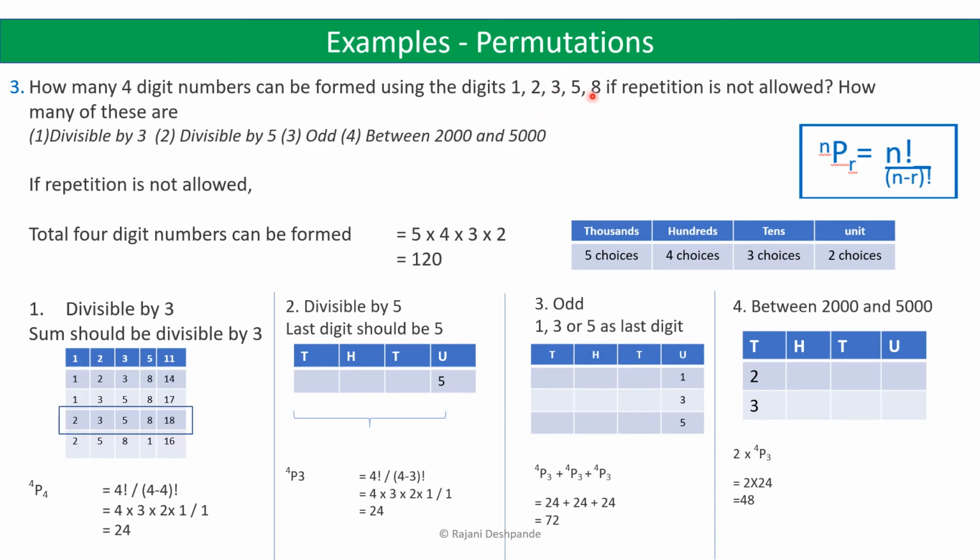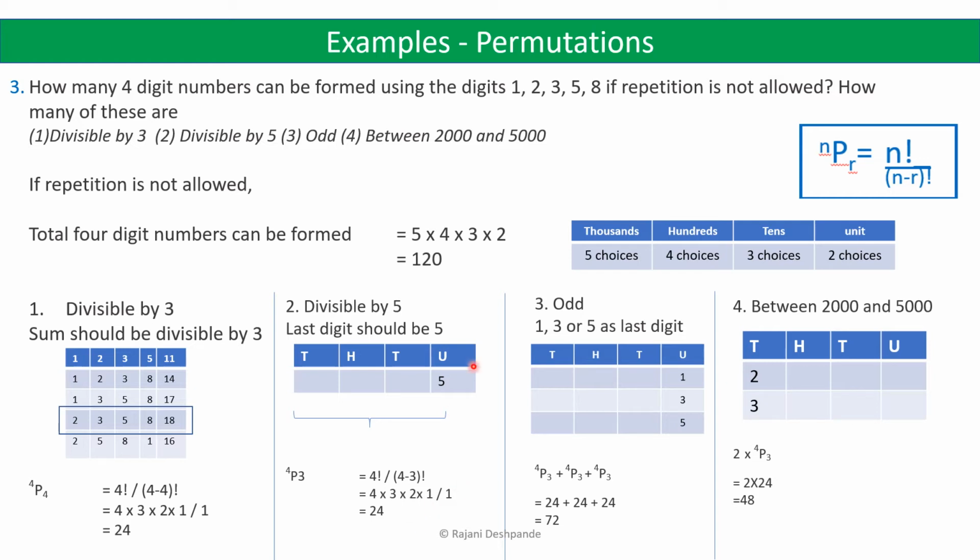Those 4 digits can be utilized in the 3 positions in 4p3 ways, which is equal to 4 factorial divided by (4 minus 3) factorial. 4 factorial is 4 into 3 into 2 into 1, divided by 1 factorial, which is 1. So we get 24. So 24 four-digit numbers can be formed which are divisible by 5.